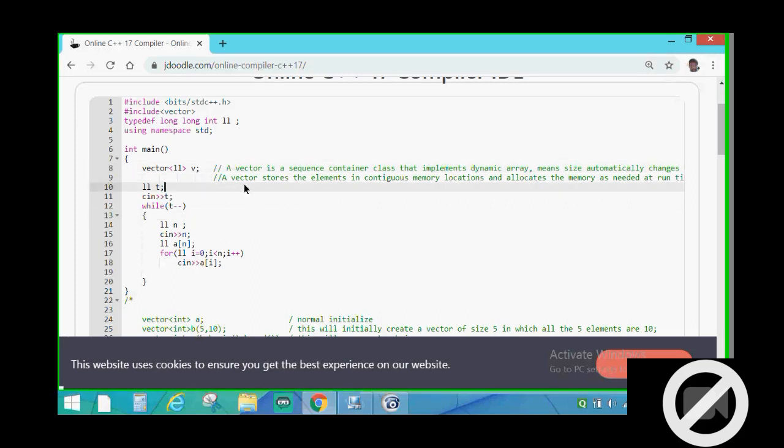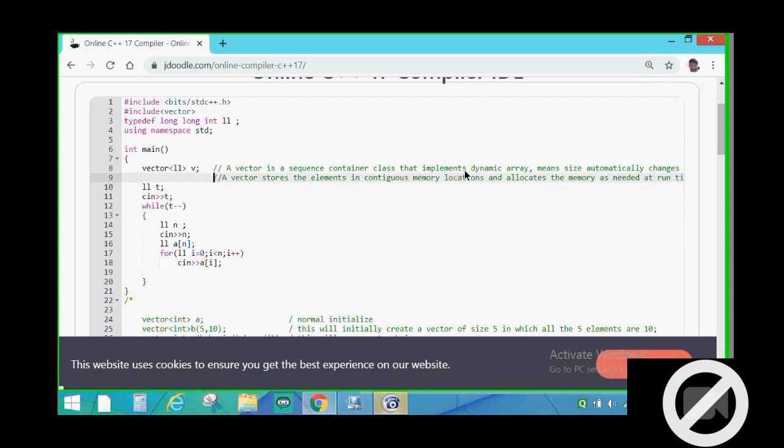For example, if I am taking that one integer takes 2 bytes, then if the vector has 3 elements, it has 6 bytes of size. But as soon as I add the 4th element, its size becomes 12, meaning its size doubles.